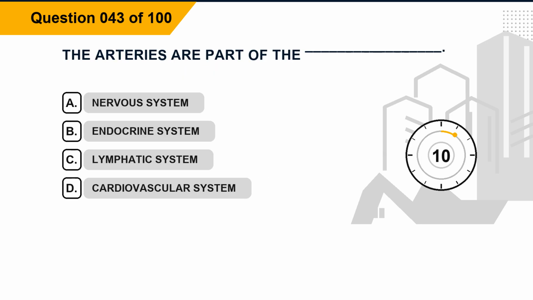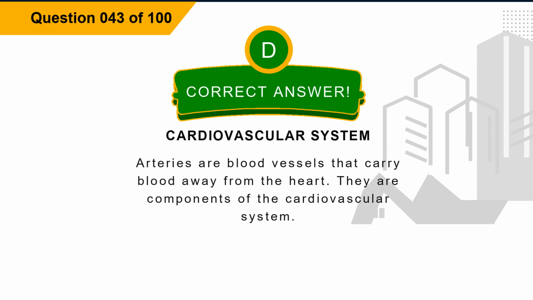Question 43. The arteries are part of the blank. Option A. Nervous system. Option B. Endocrine system. Option C. Lymphatic system. Option D. Cardiovascular system. The correct answer is option D. Cardiovascular system. Explanation. Arteries are blood vessels that carry blood away from the heart. They are components of the cardiovascular system.